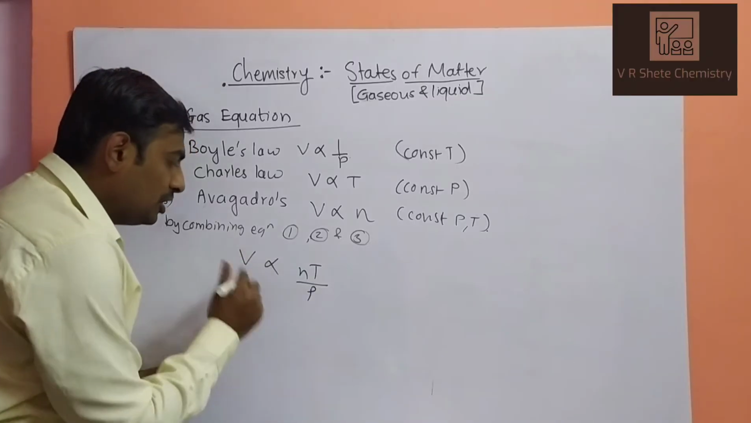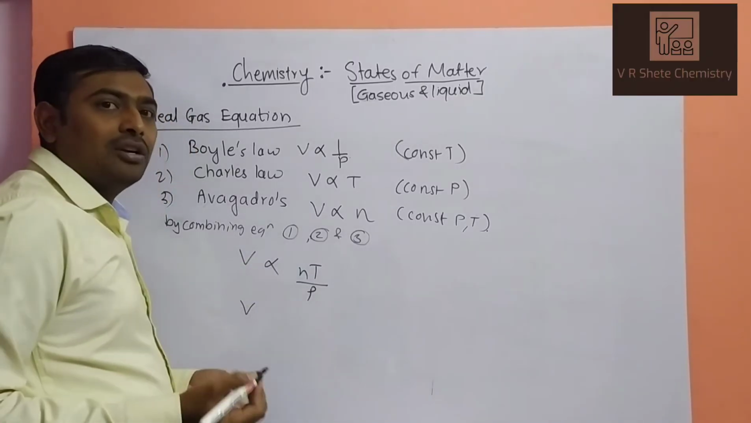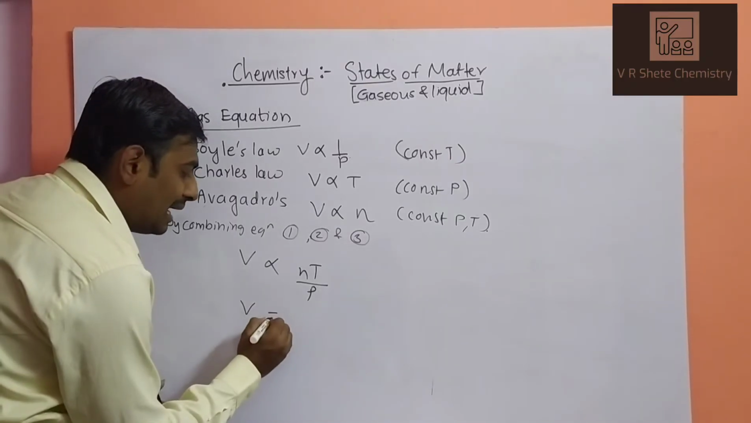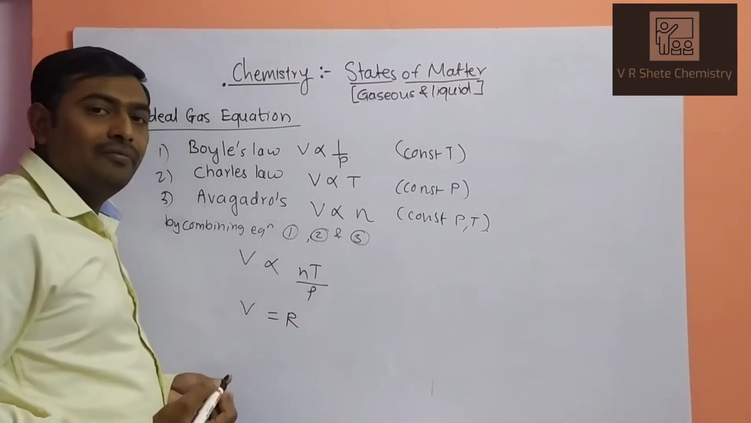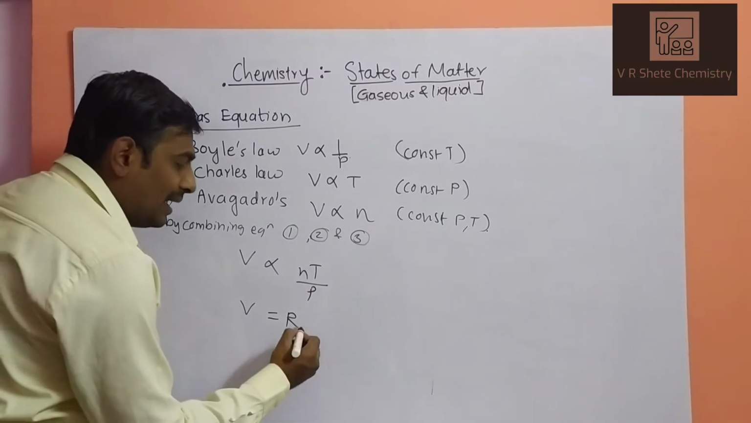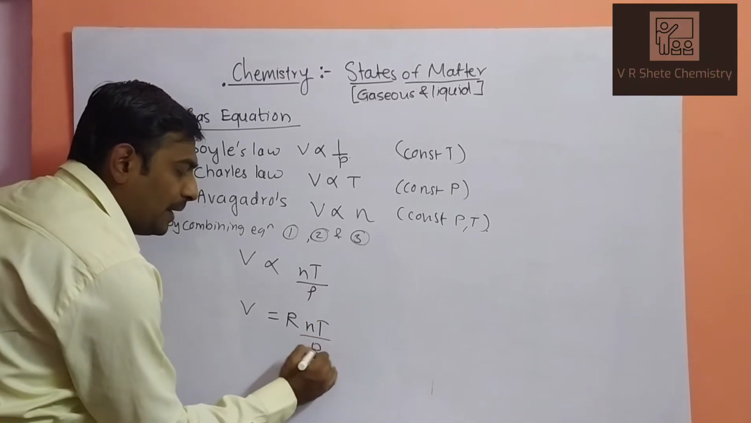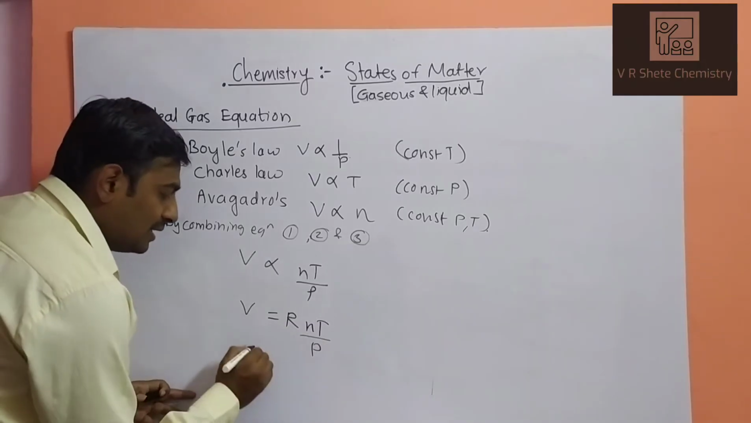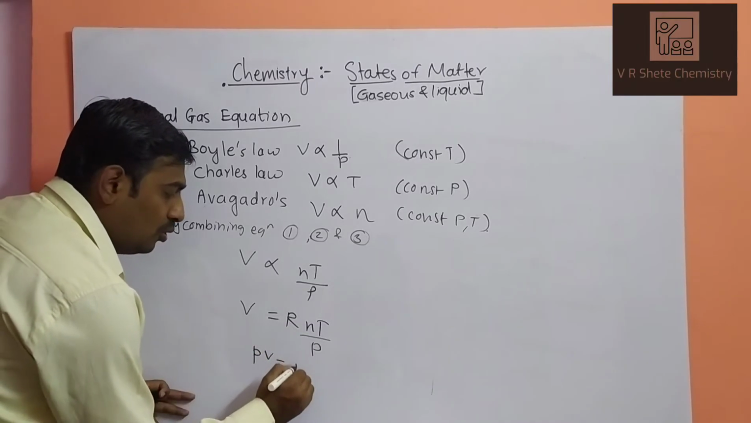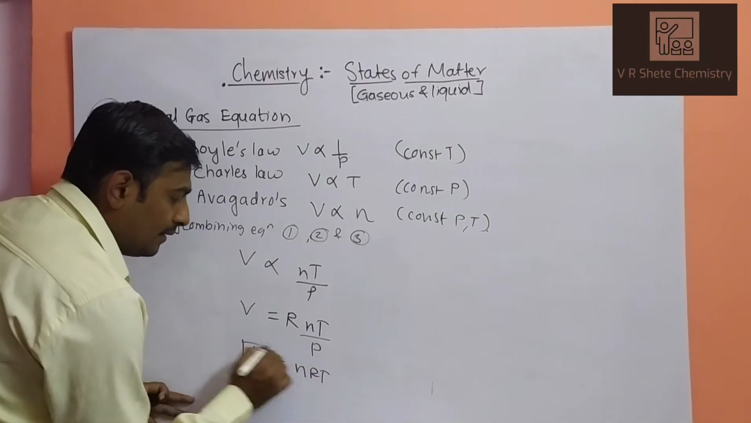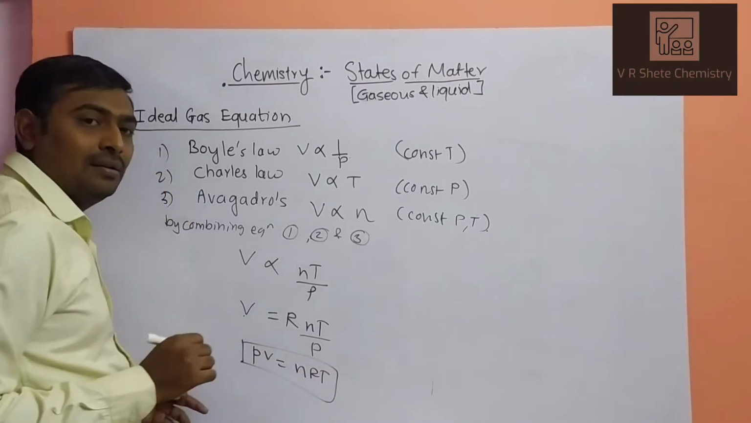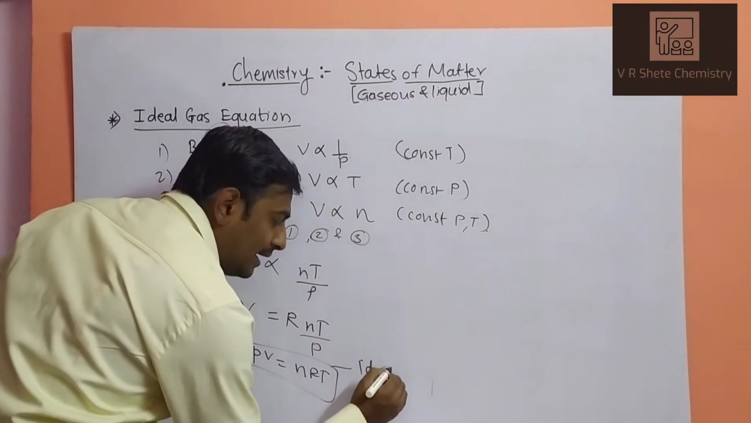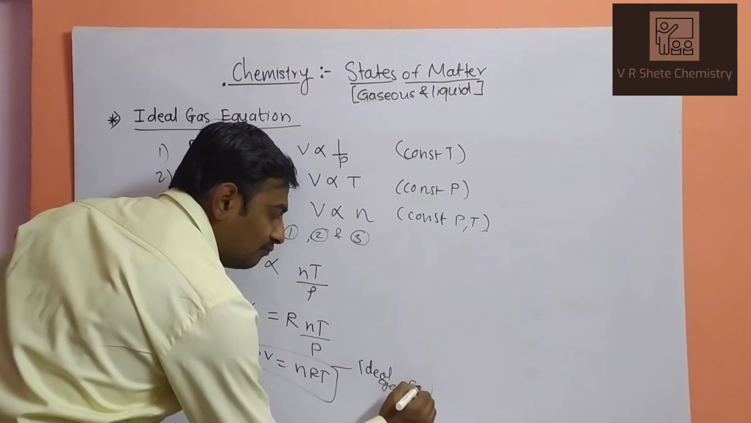To remove this proportionality symbol, we are taking not K1, K2, K3, but directly the universal gas constant, that is R. We are taking R as the proportionality constant here, so V equals nRT upon P. When we rearrange this equation, shifting P to the left-hand side, the equation will be PV equals nRT, and this equation is called the ideal gas equation.